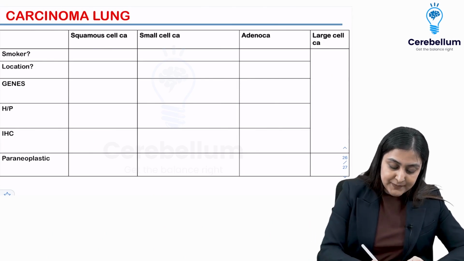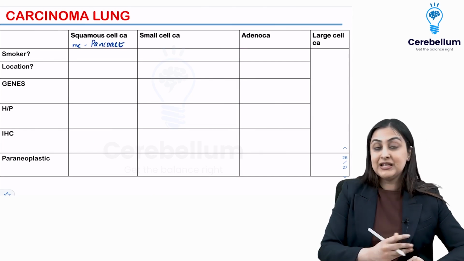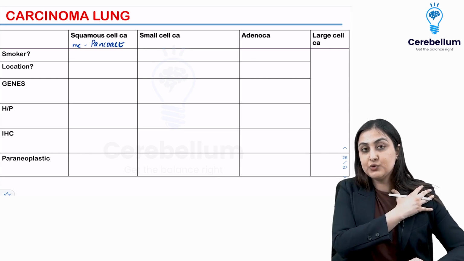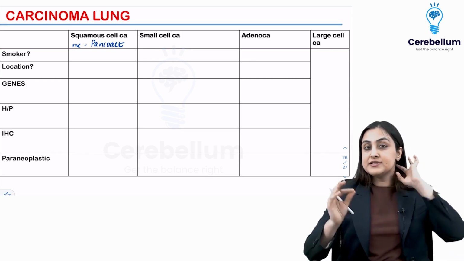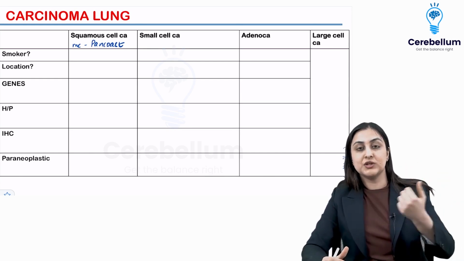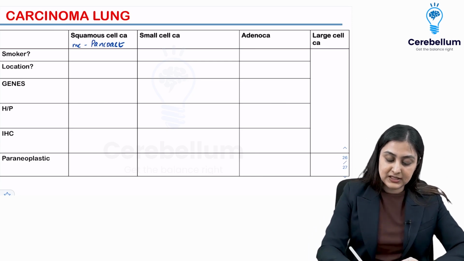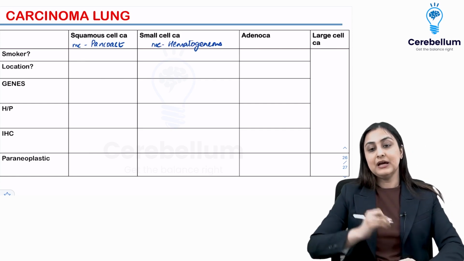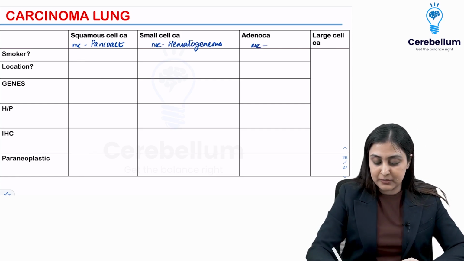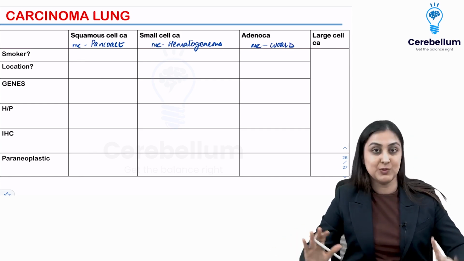So squamous cell, remember, this is the most common Pancoast tumor, wherein you're going to have a chest wall tumor, superior sulcus tumor. This is the only type wherein MRI is better than CT because you want to see nerve invasion, right? We've done that in radio. Small cell CA lung is the one which has the most common hematogenous metastasis. Okay, this is the most aggressive type. Adeno-CA is the most common type overall in the world, and large cell CA, nothing you want to remember.